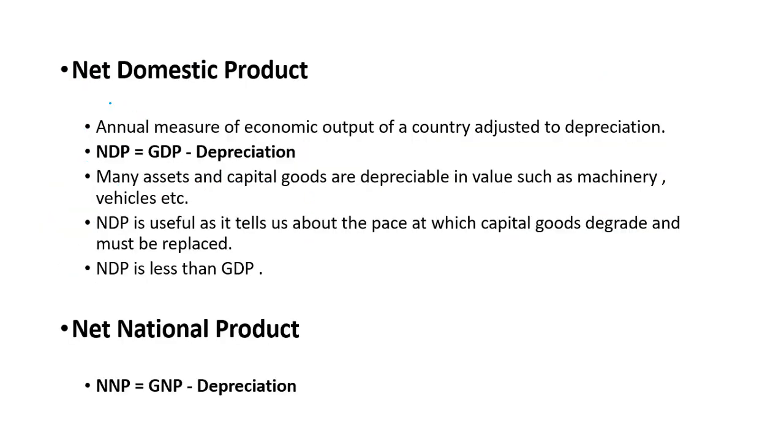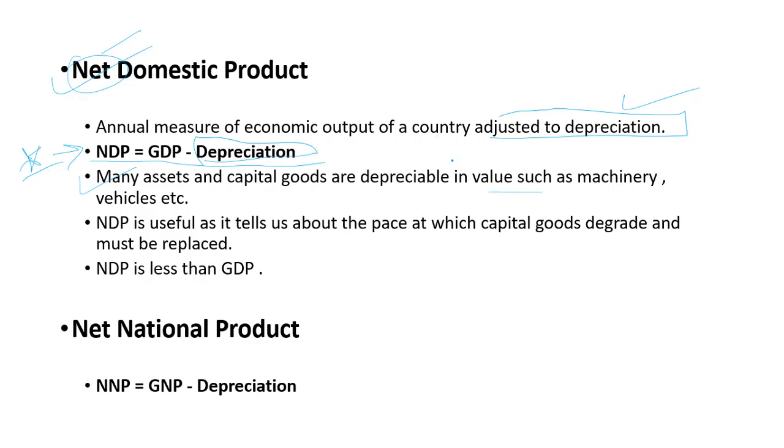Okay, then we have net domestic product. You just have to remember this equation. Net domestic product is GDP minus depreciation. So effects of depreciation have been taken. If a question comes, it will be coming from this equation only. So annual measure of economic output adjusted to depreciation, simple. So wherever net comes here, it refers to depreciation. What is depreciation? Many assets and capital goods are depreciable, such as machinery.